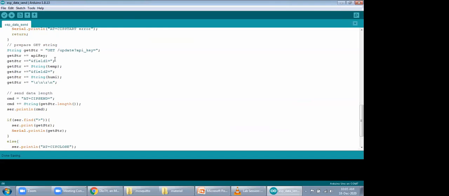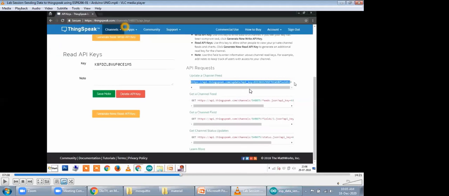Yes, GET /update. So this API is mentioned there: update?api_key= equal to this. So from there we have our GET URL, for publishing our data to one particular channel, right?